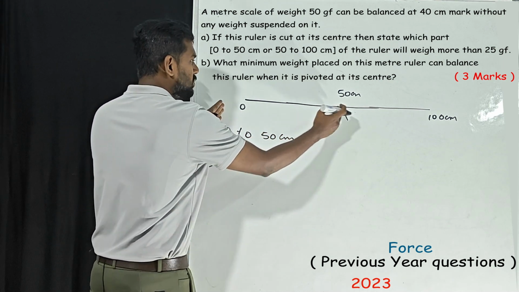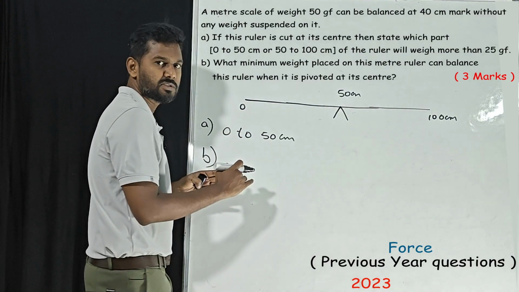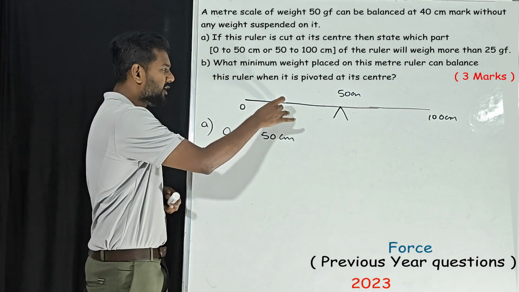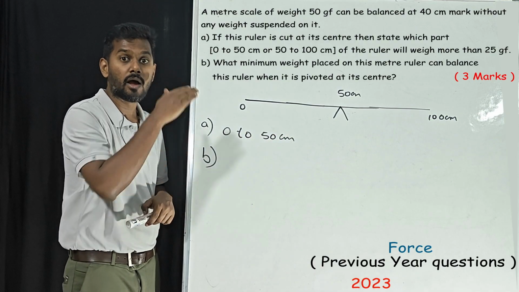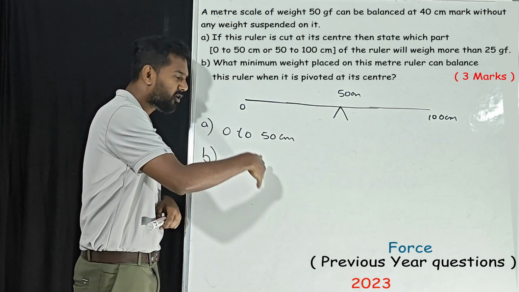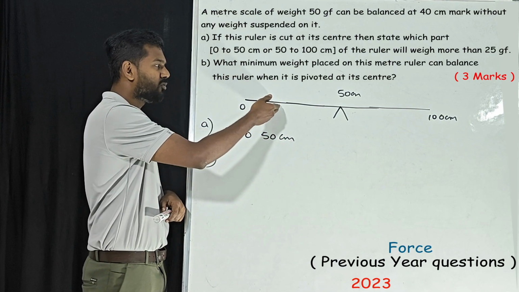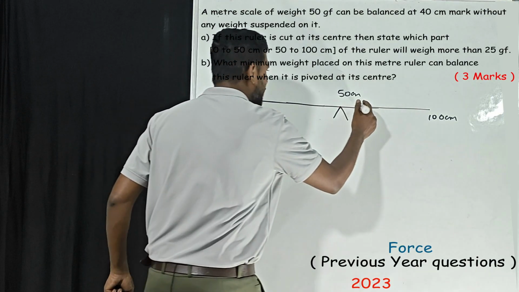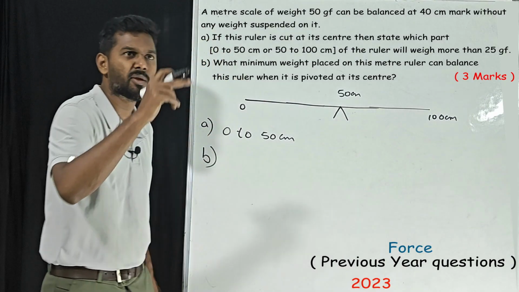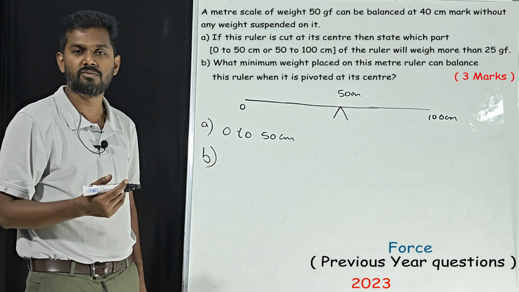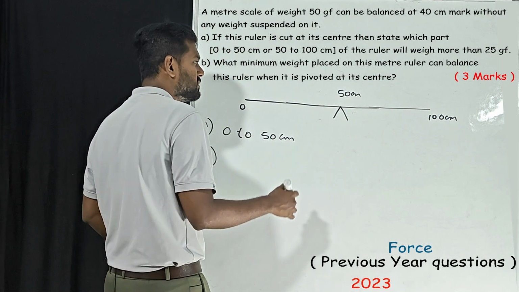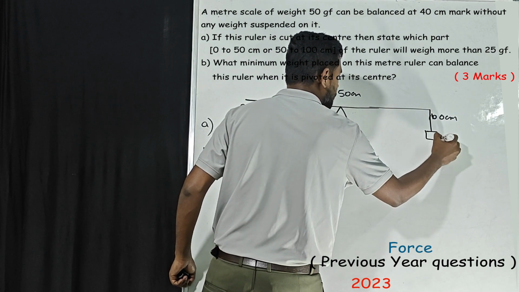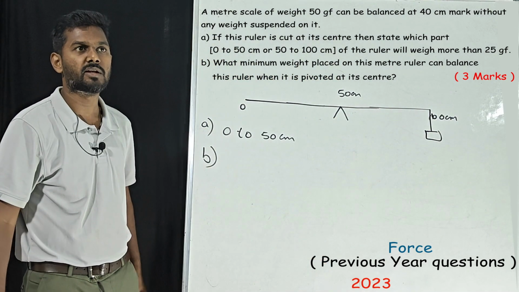If the fulcrum is moved from 40 to 50, this side is going to fall, correct? And we are going to add one weight to balance it. So we add one weight somewhere here and it will balance, correct? Completely wrong. It is already falling this side. If you add one more weight on the same side, it falls faster. So you have to add the weight on the other side. Have they mentioned where to place the weight? No. If it is not mentioned, always place the weight at the end.